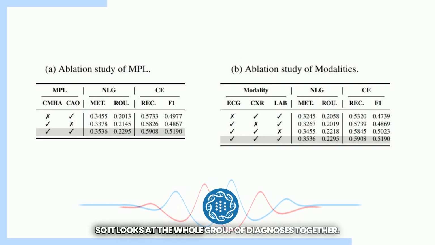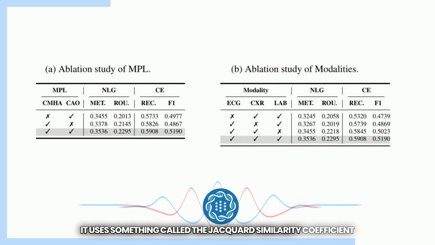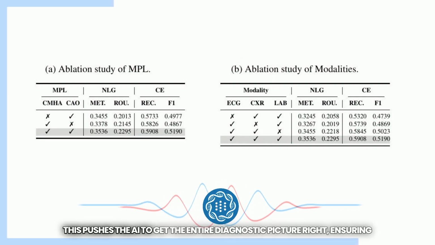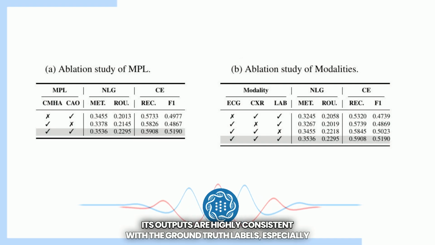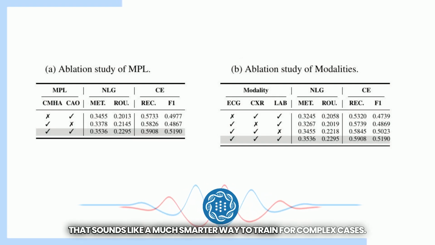So it looks at the whole group of diagnoses together. Yes. It uses something called the Jaccard Similarity Coefficient to quantify that overlap. This pushes the AI to get the entire diagnostic picture right, ensuring its outputs are highly consistent with the ground truth labels, especially for patients with multiple conditions, which is very common. That sounds like a much smarter way to train for complex cases.